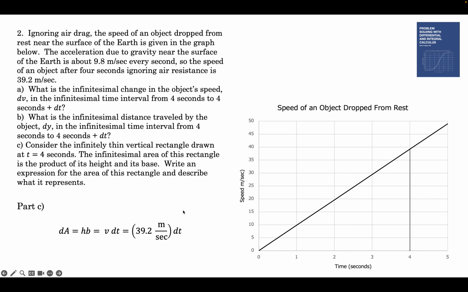What does this represent? v dt. What does the area under a v versus t curve represent? It's just how far it went. So this is dx. The area of this rectangle is dx, v dt. That's problem 2.